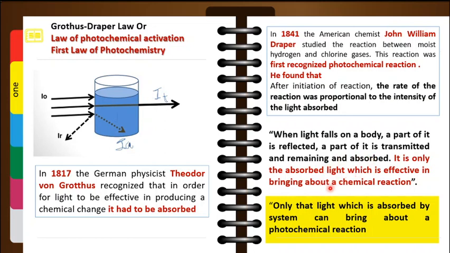We can also define it in another way: only that light which is absorbed by the system can bring about a photochemical change or photochemical reaction. This law is referred to as the law of photochemical activation because absorbed light leads to the activation of the reactant molecule.